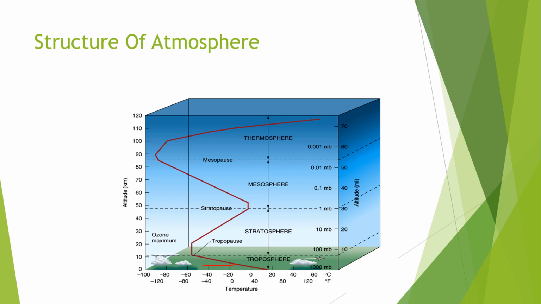In this graph, we have temperature and altitude on the vertical line. As the altitude increases, the temperature decreases in the troposphere.